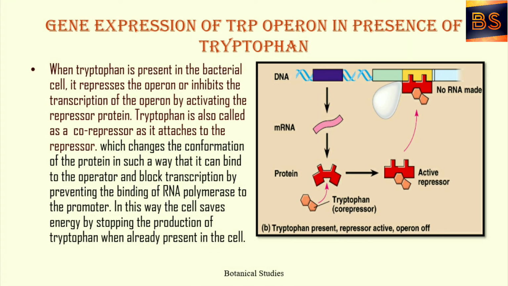Let us discuss the gene expression of tryptophan operon in presence of tryptophan. When tryptophan is present in the bacterial cell, it represses the operon or inhibits the transcription of the operon by activating the repressor protein. Tryptophan is also called a co-repressor as it attaches to the repressor, which changes the configuration of the protein in such a way that it can bind to the operator and block transcription by preventing the binding of RNA polymerase to the promoter. In this way, the cell saves energy by stopping the production of tryptophan when already present in the cell.